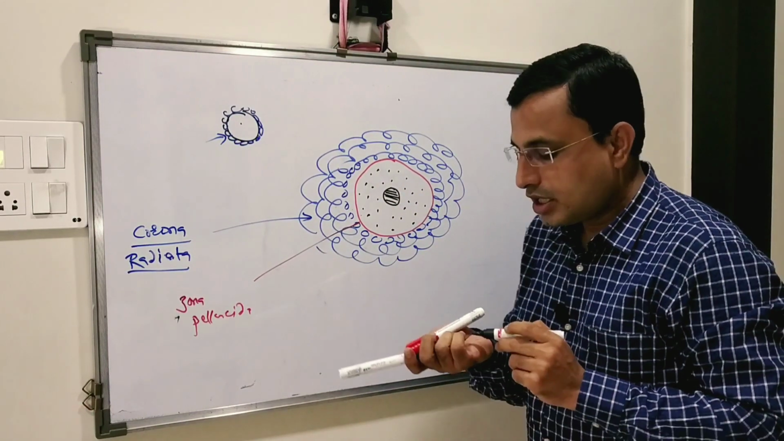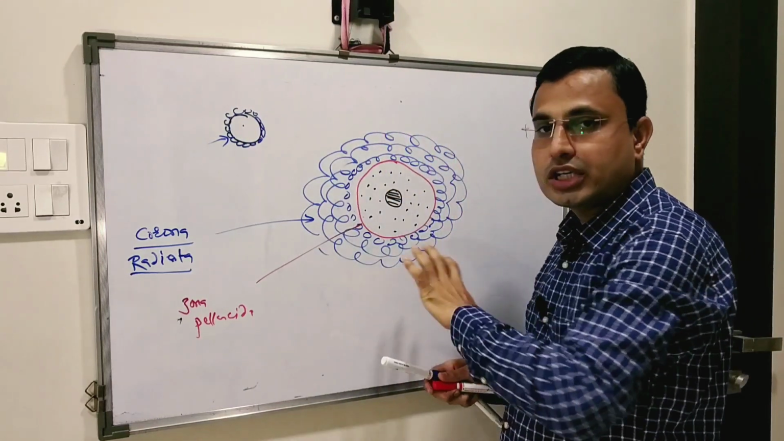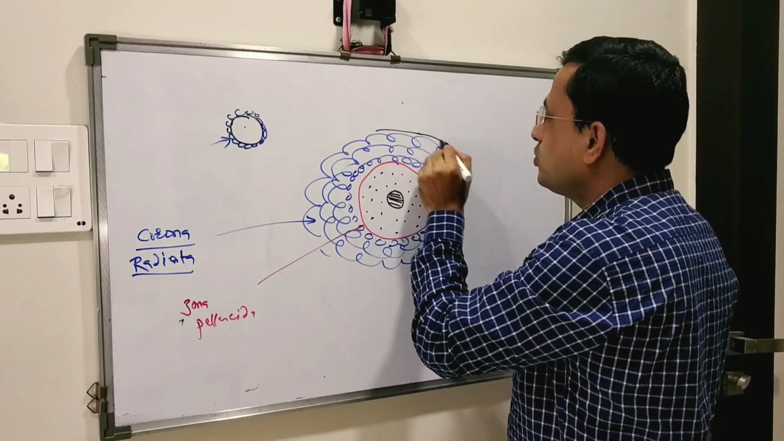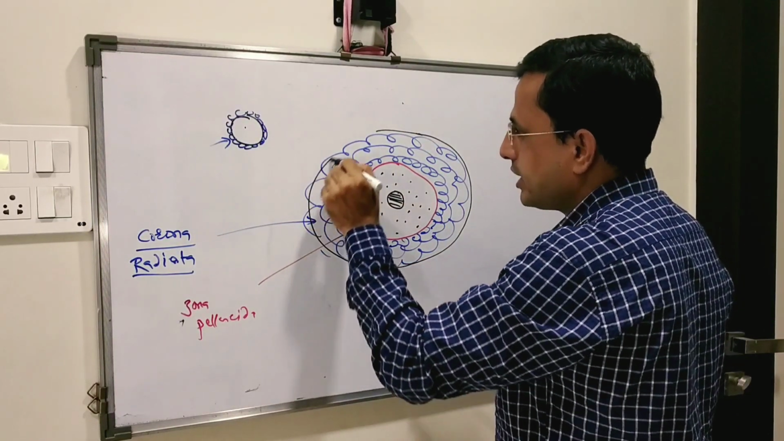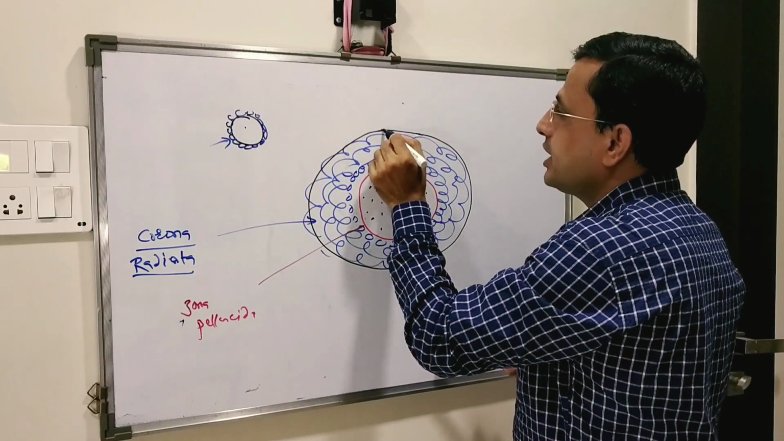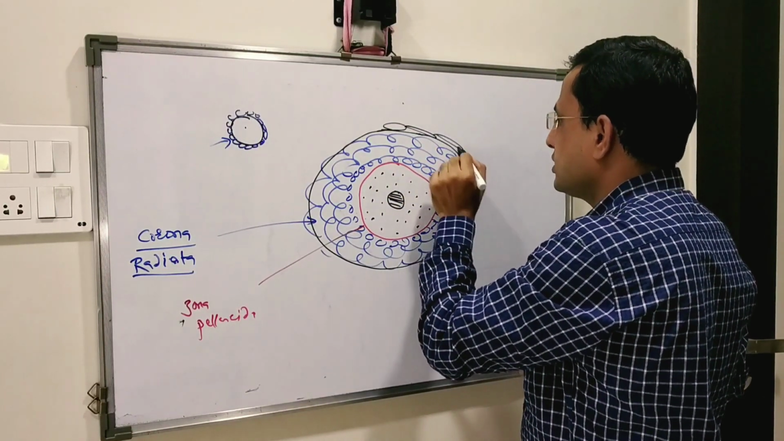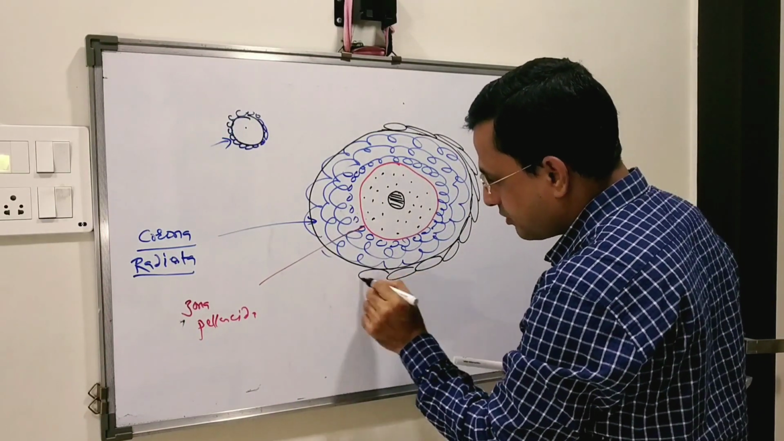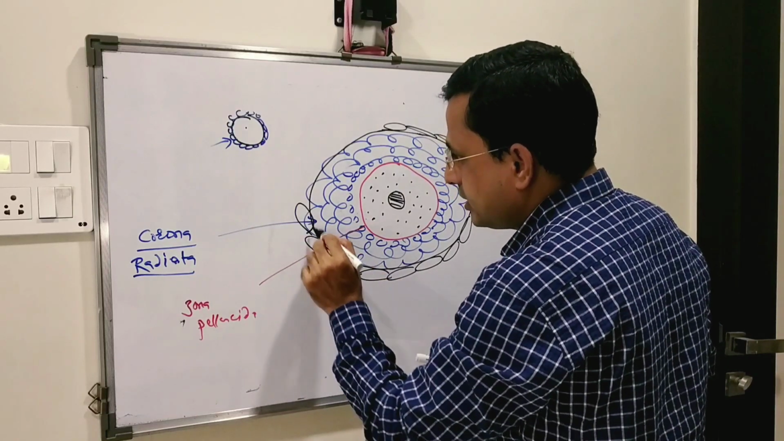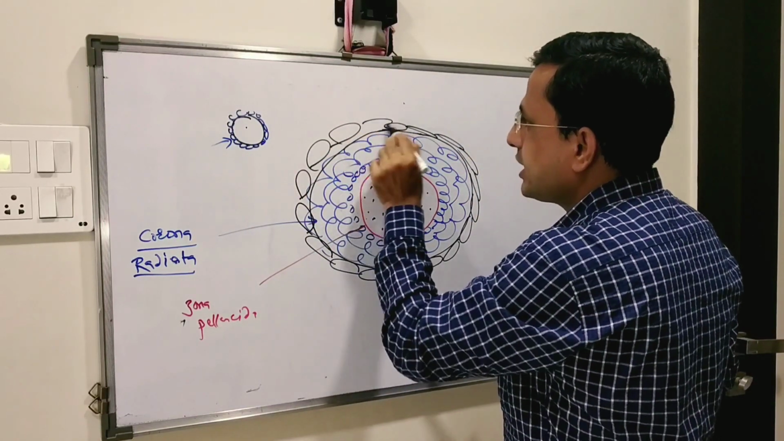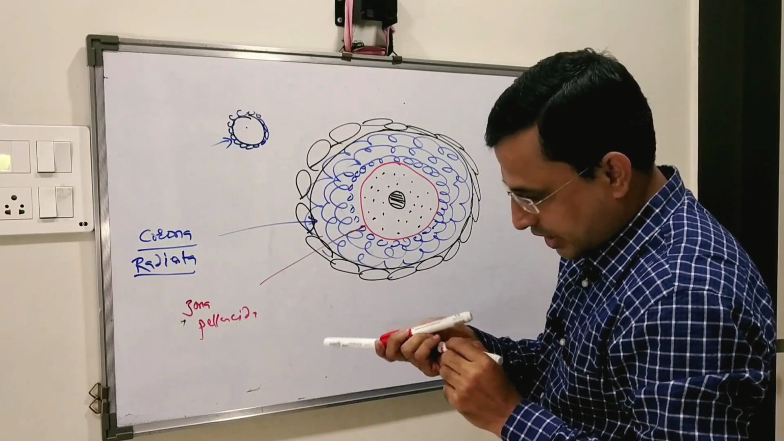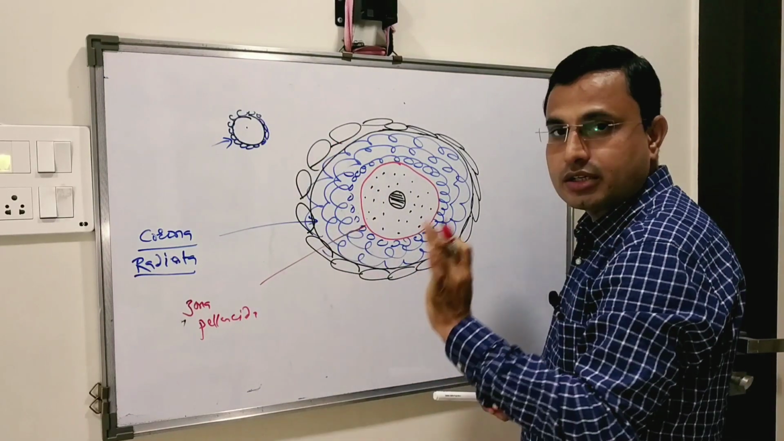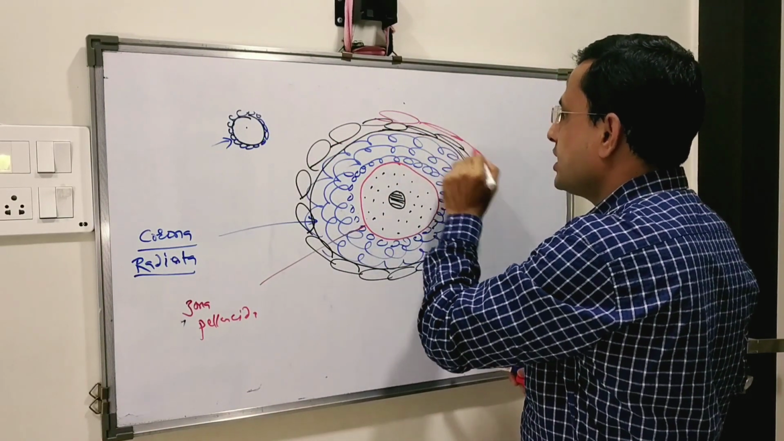And dear friends, when the growth of the follicle takes place, there is an appearance of two different types of cells at the outer border, and they are called thecal cells. First one is the theca interna and second one is the theca externa. These cells are very important, and I will tell you why. Just let me draw the diagram. These are the theca interna, drawn in black color, and these are the theca externa.